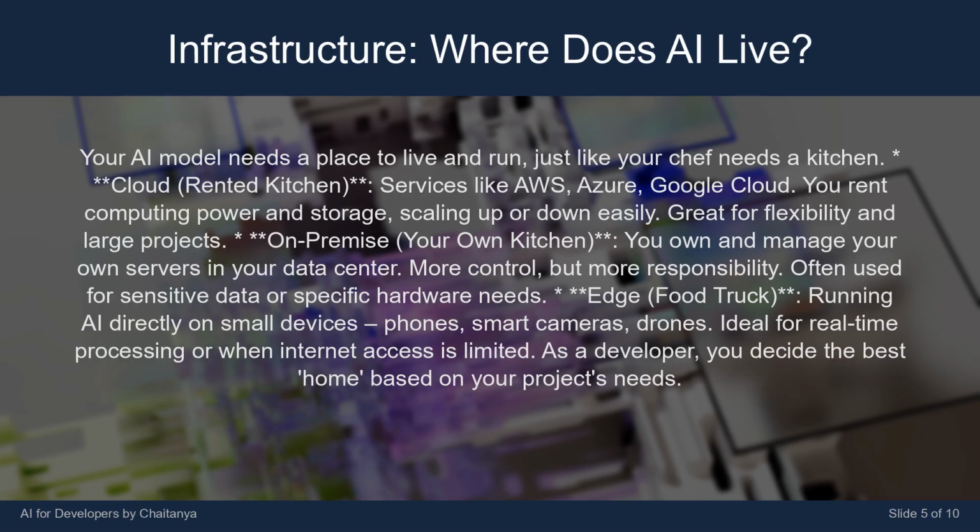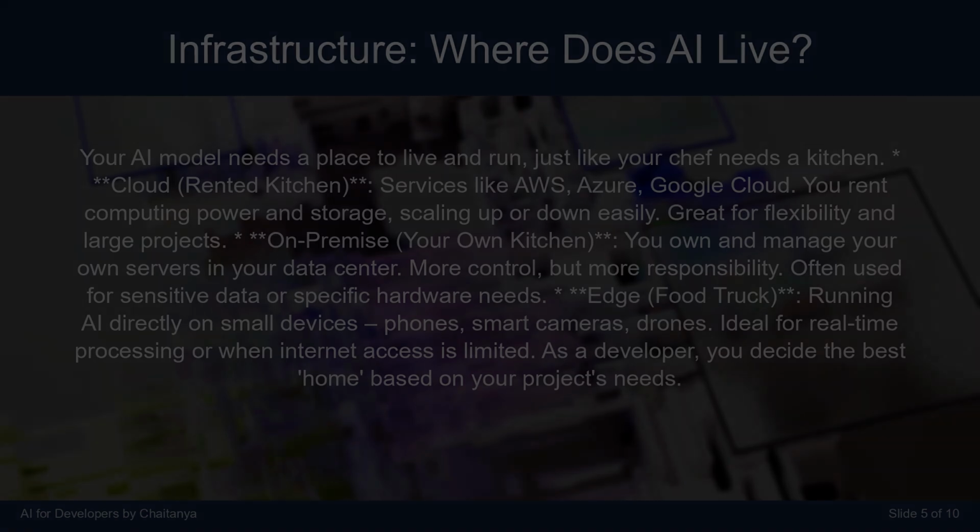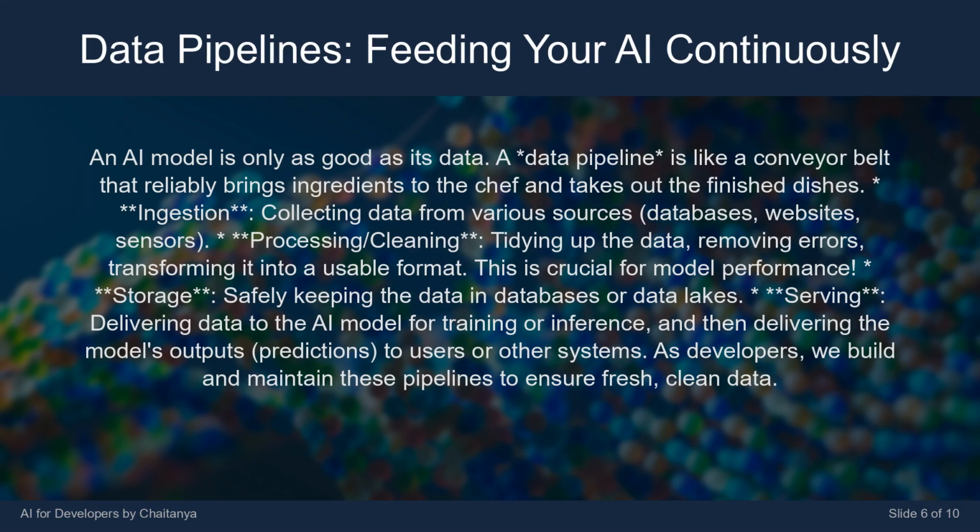Edge, food truck. Running AI directly on small devices: phones, smart cameras, drones. Ideal for real-time processing or when internet access is limited. As a developer, you decide the best home based on your project's needs. An AI model is only as good as its data. A data pipeline is like a conveyor belt that reliably brings ingredients to the chef and takes out the finished dishes.